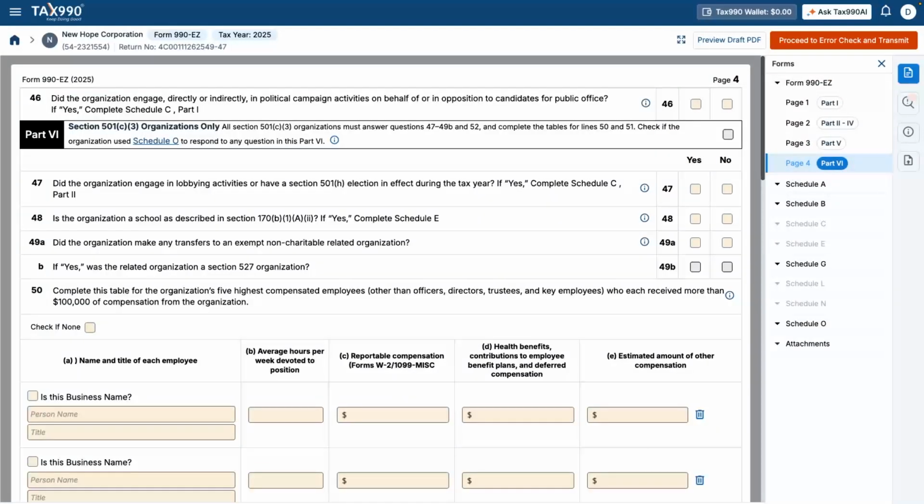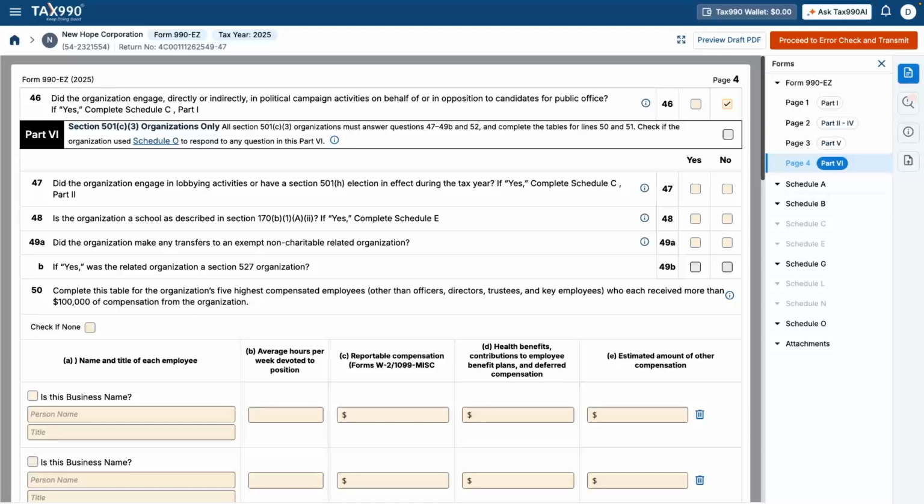Line 46, political campaign activities. This line asks whether the organization engaged directly or indirectly in political campaign activities on behalf of or in opposition to candidates for public office. This includes endorsing candidates, donating to political campaigns, public statements supporting or opposing candidates, and any use of organizational resources for political purposes.